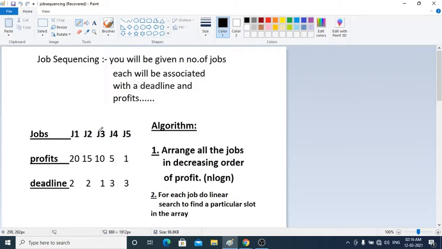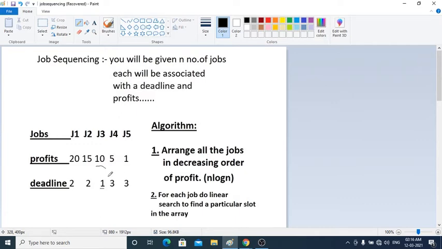Okay. Similarly, for J3, see here J3 has a profit of 10 rupees and the deadline is 1, meaning I have to complete this task within 1 hour. After 1 hour, I would not be able to complete this task. So I need to put it in the first slot. When I test the algorithm, I will show you. Similarly, J4 earns me a profit of 5 rupees, and I have an extended deadline here of 3 hours.